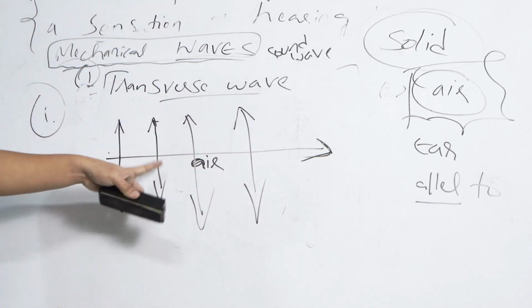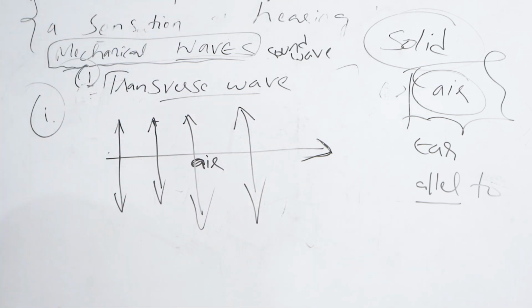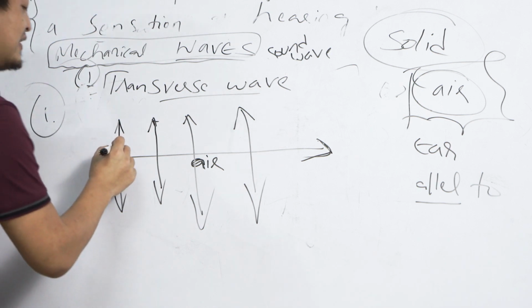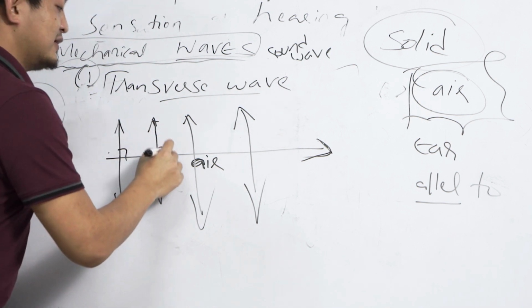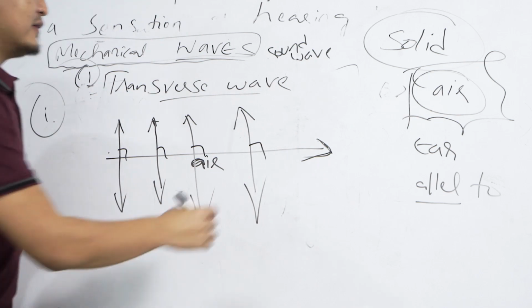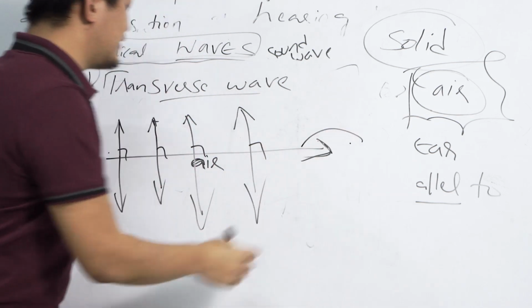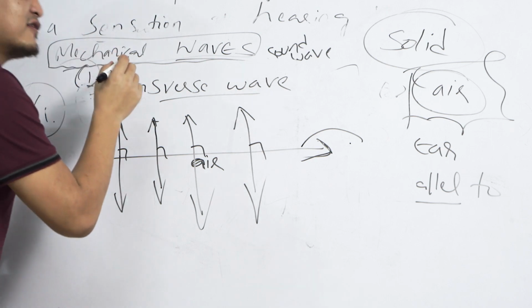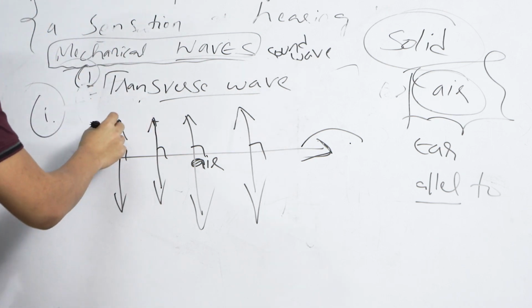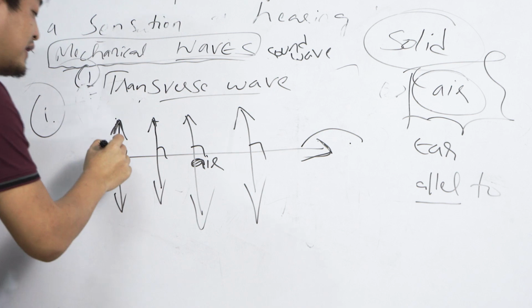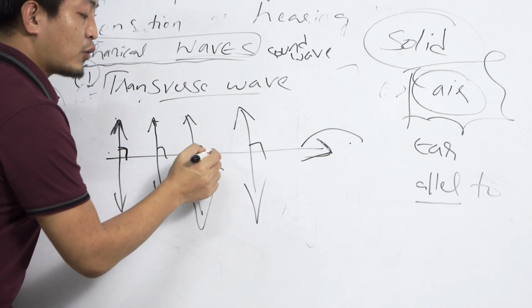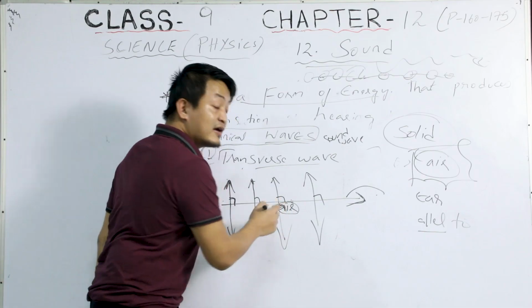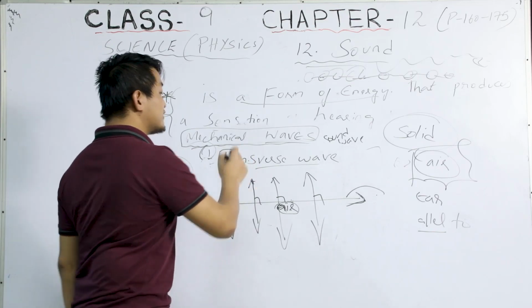See, so it is different from the longitudinal wave, right? Here you can see that there is a 90-degree angle. It is perpendicular. This is the direction of air and this is the vibrating particle. Now in a transverse wave, the vibrating particle is perpendicular to the propagation of air. So that is a transverse wave.